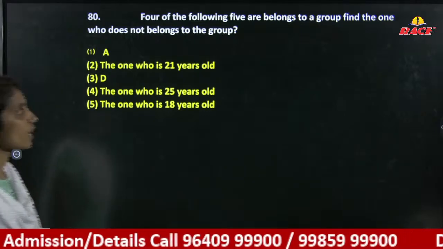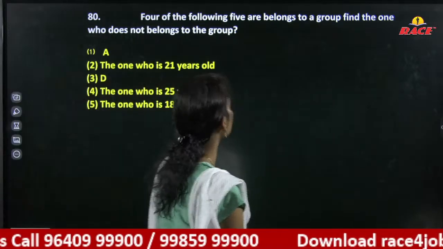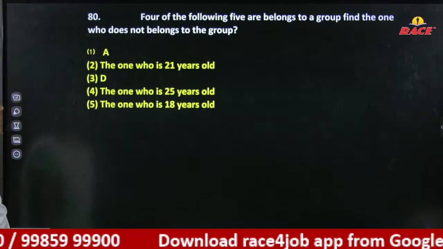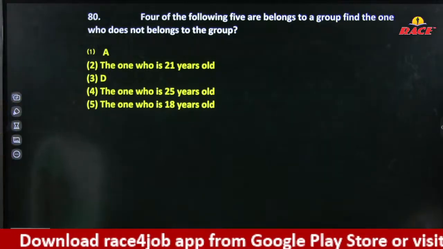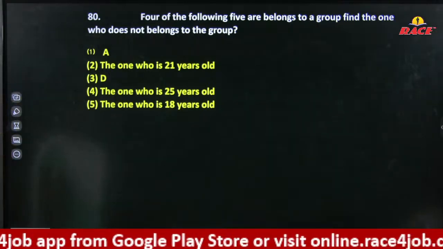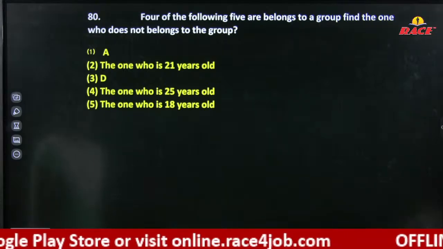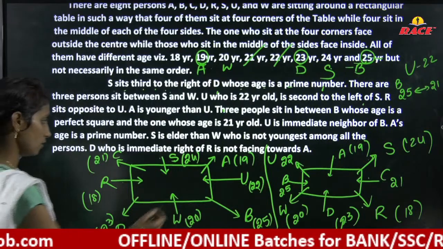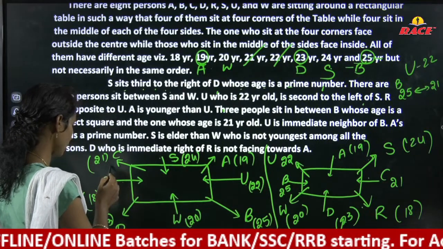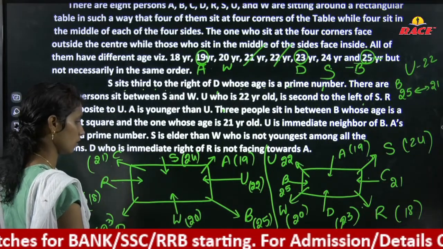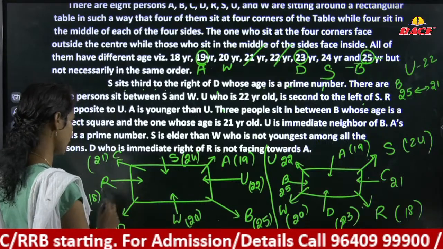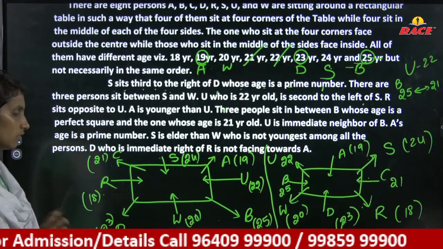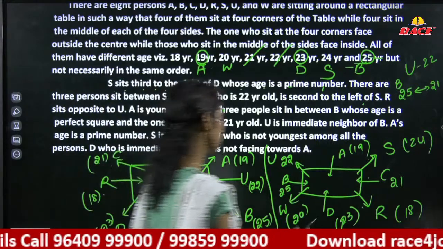4 of the following 5 belong to the group. Okay, A 21 years, D 25 years, 18. Maybe in the same way cheddam.